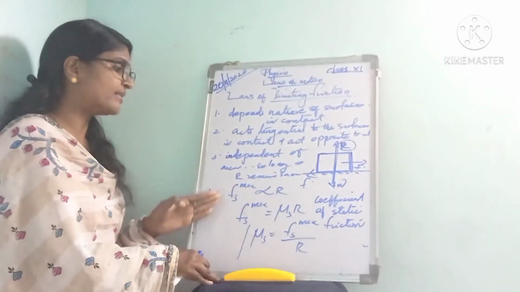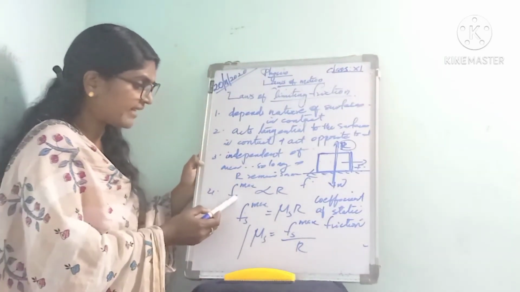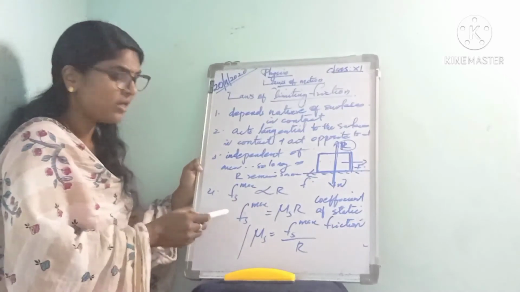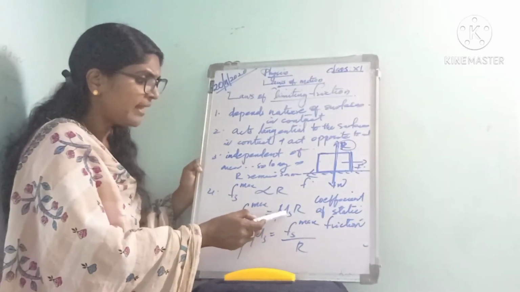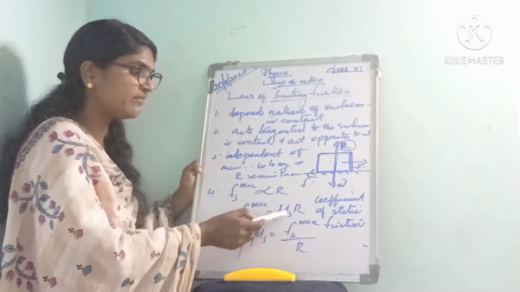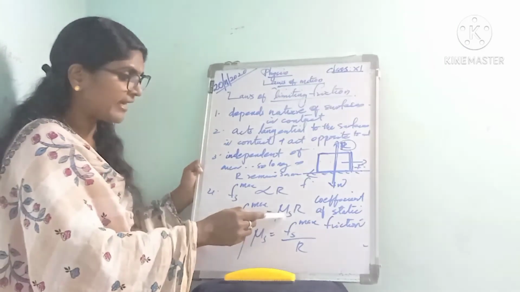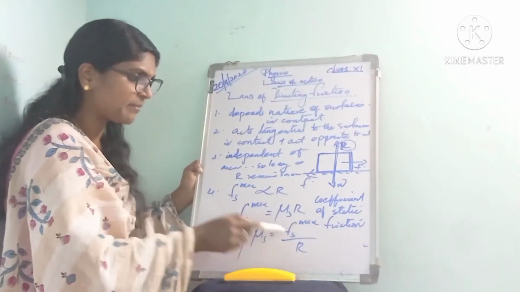The fourth law is that the limiting friction is proportional to the normal reaction. So Fs max is proportional to R, or Fs max equals μs into R, where μs is the coefficient of static friction, and μs can be written as Fs max by R.